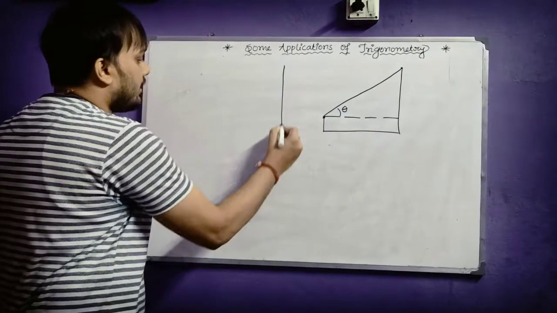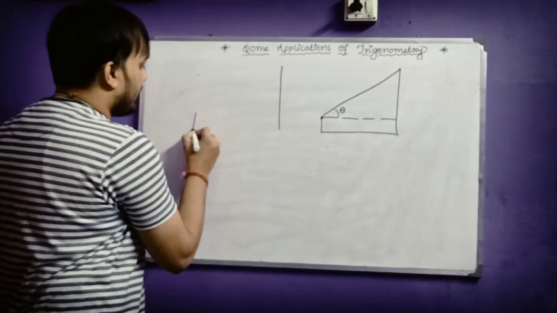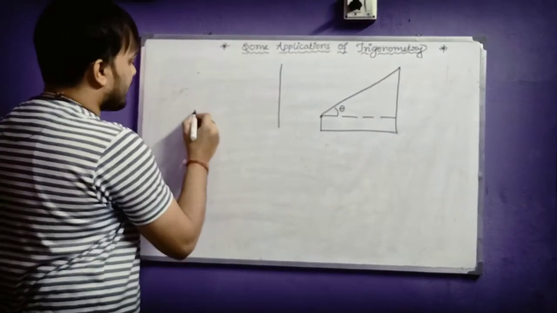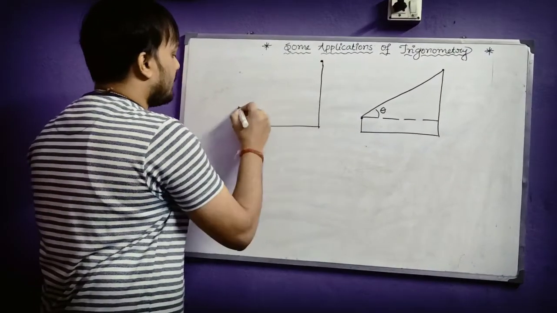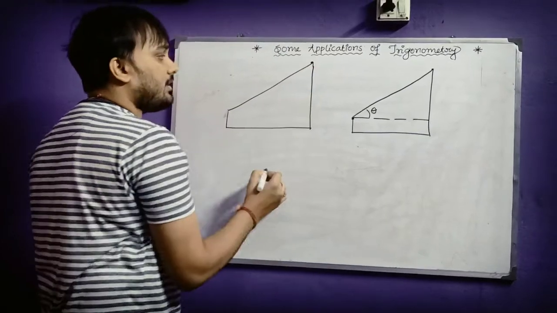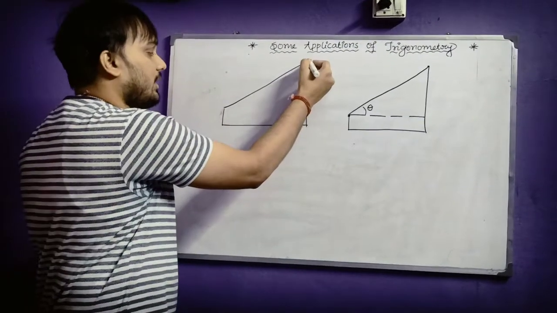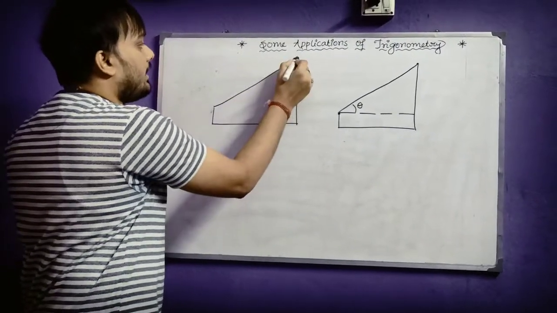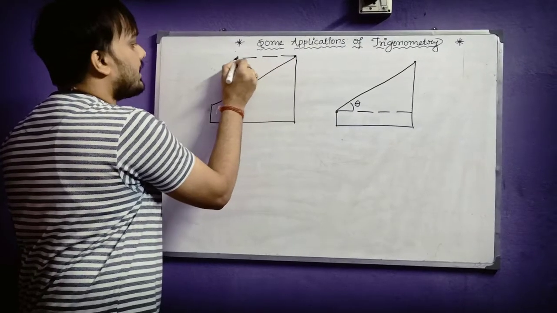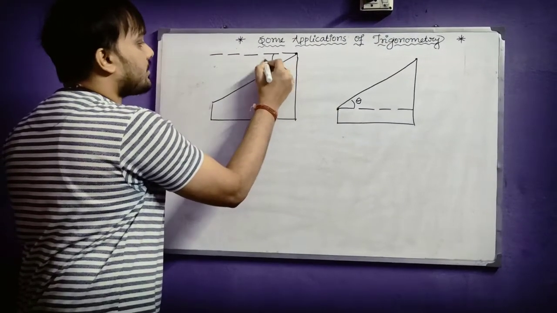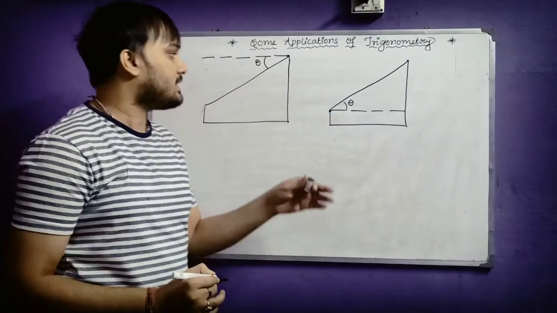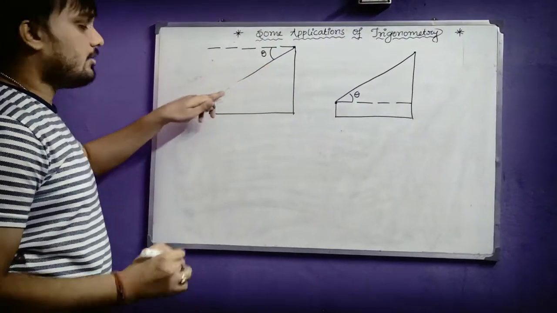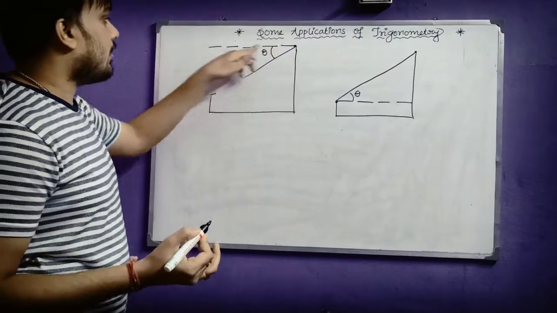Suppose this is the building, and your friend is standing here, and definitely you are looking from this point to this point. This is the line of sight here for you. Let us make the horizontal line in this case like this. So this angle is called the angle of depression. So what is angle of depression? Angle of depression is the angle between your line of sight and the horizontal line.